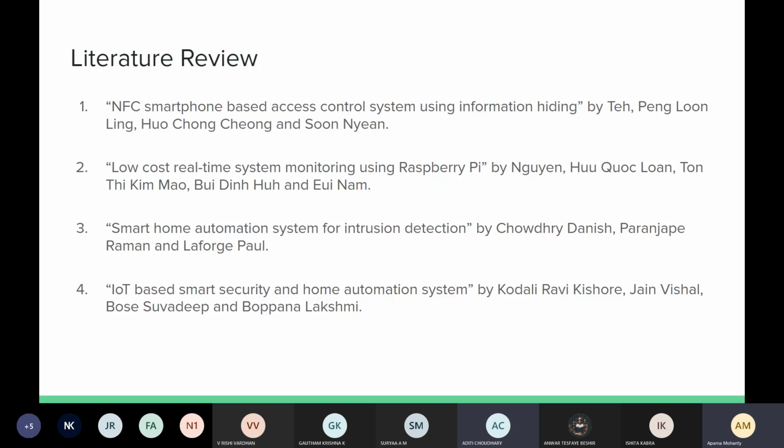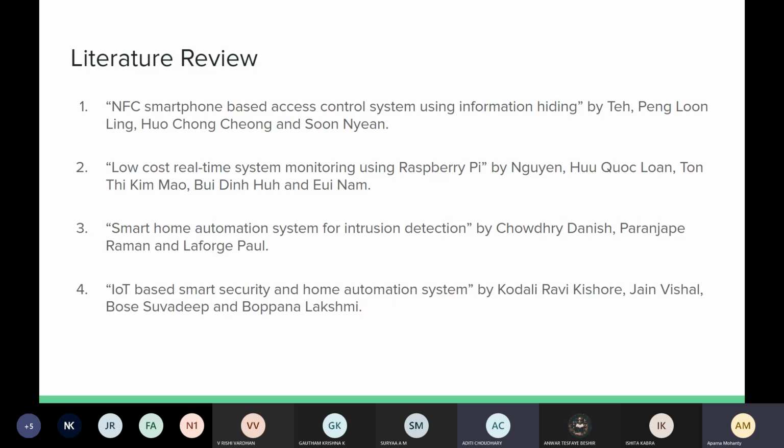Then the second paper is the low-cost real-time system monitoring using Raspberry Pi. This paper describes the design and implementation of Raspberry Pi-based low-cost system monitoring, a single board computer that follows a motion detection algorithm written by default. It's written in Python basically.